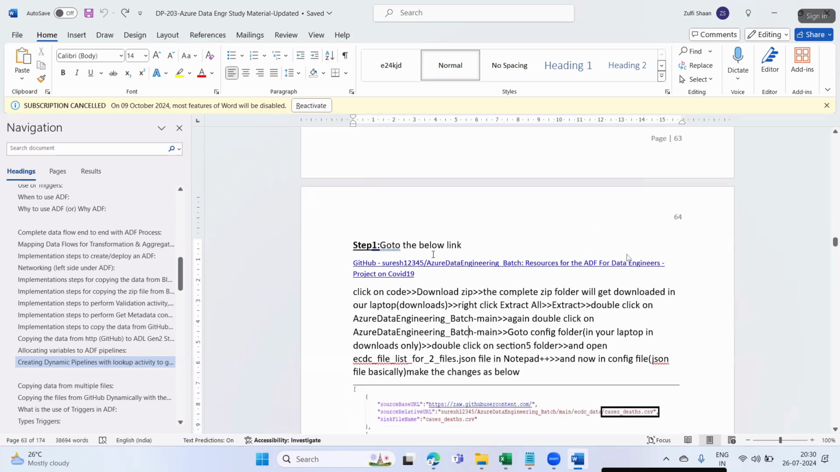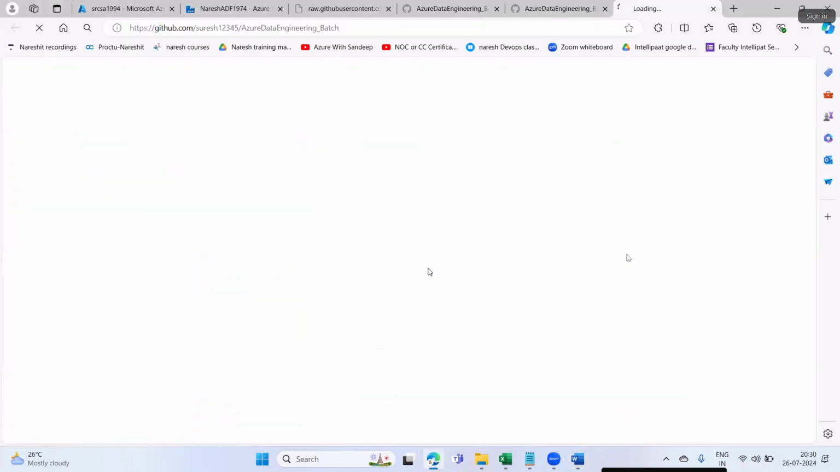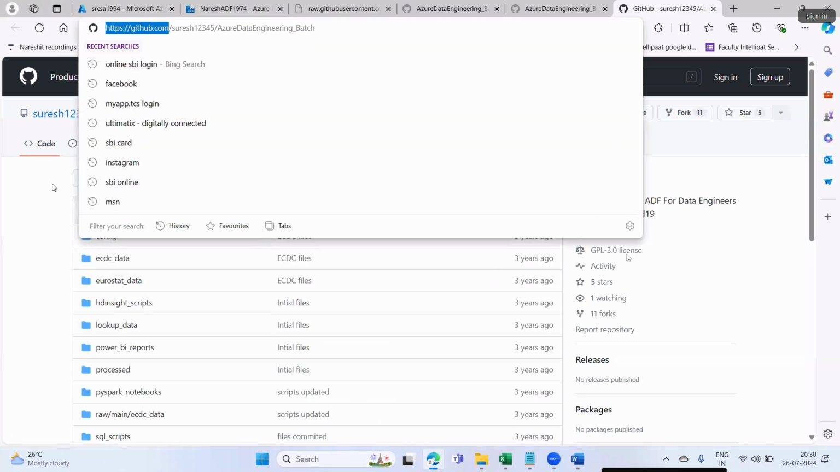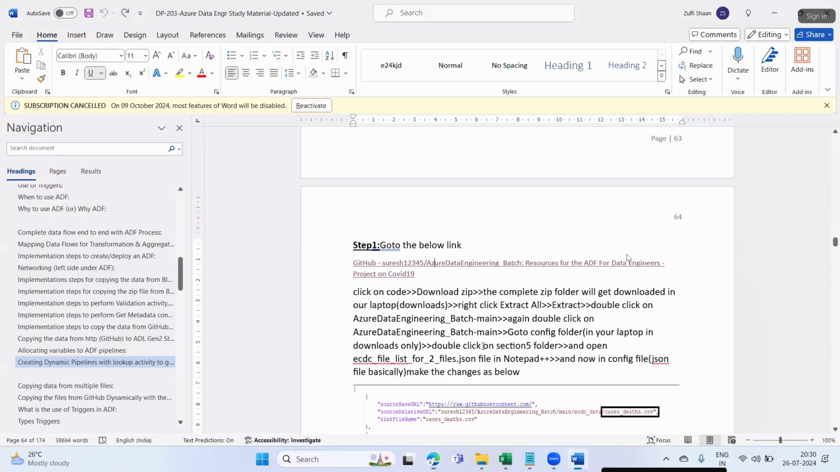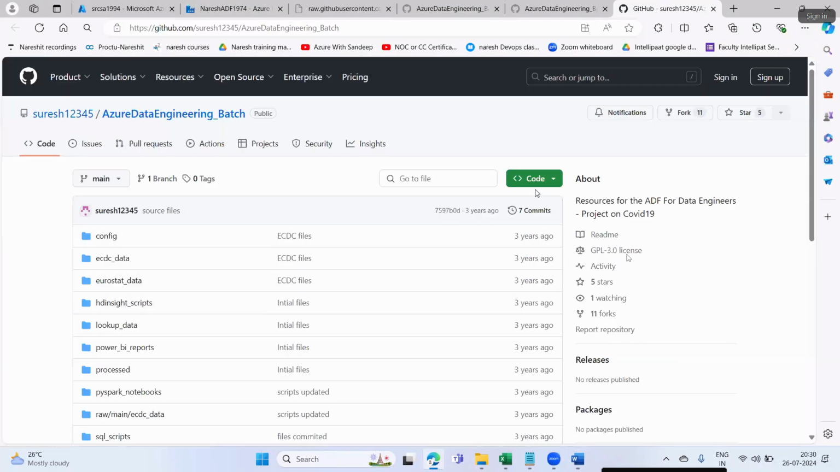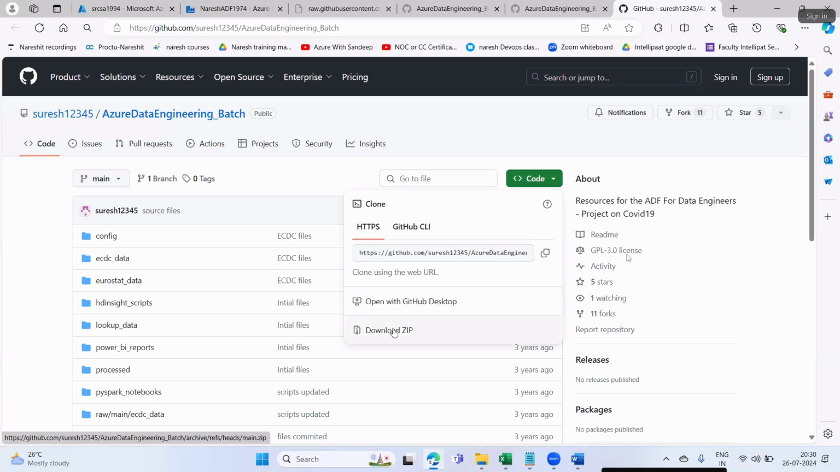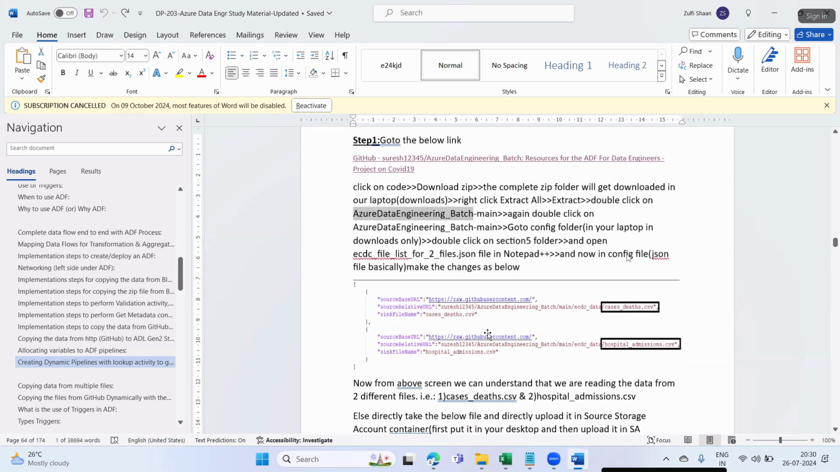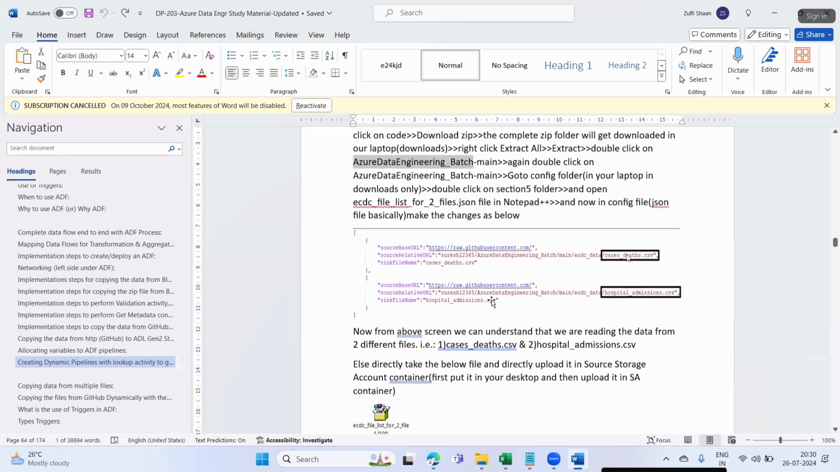Okay, so go to the below link. If you see here, this is my GitHub. Click on code, download zip. The complete zip folder will get downloaded in your laptop. Right click, extract all, extract, double click on Azure Data Engineering. These are the steps to get this JSON file.